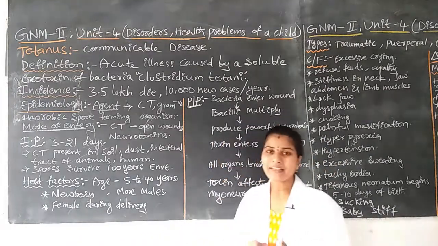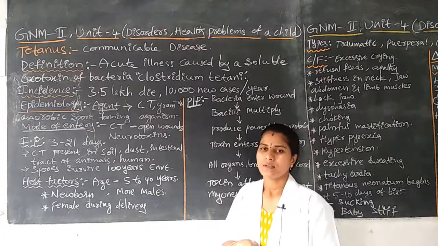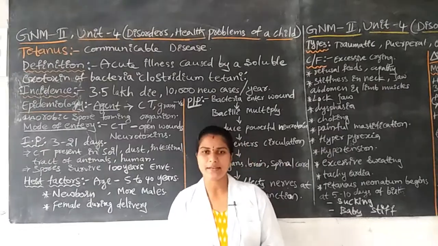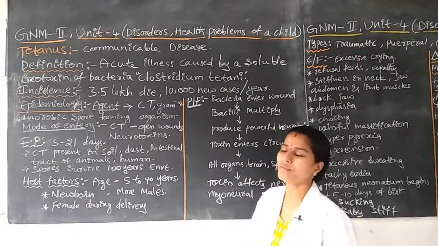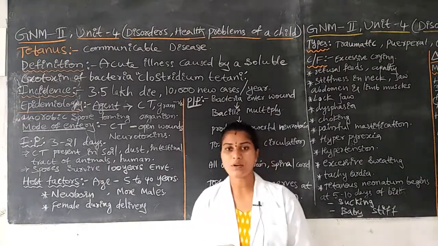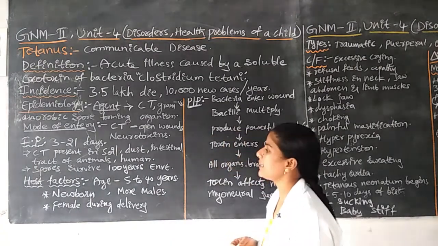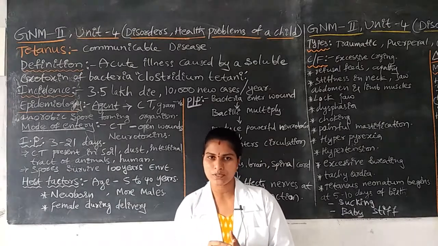Once the bacteria enter the human body, they stay there for 3 to 21 days, the incubation period of Clostridium tetani bacteria. It mainly enters the human body through open wounds.